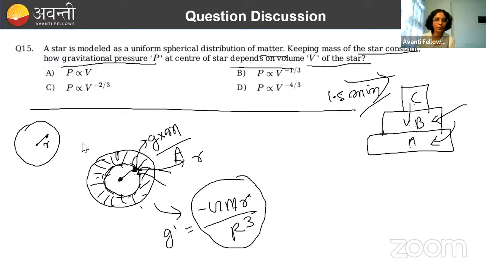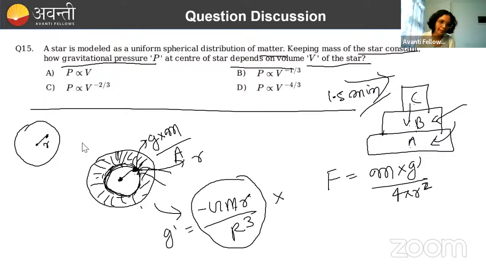You just need to multiply it with what? Force I'm going to write now. So force you will get after multiplying mass of this portion into g dash. And the pressure will be equal to what? Its area will be 4 pi r square.